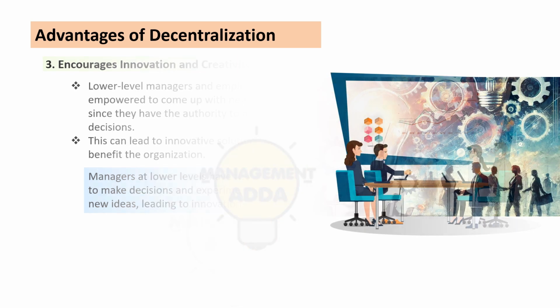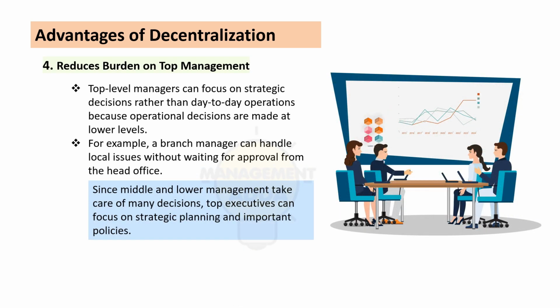Fourth point, we have reduces workload of top management. When lower level managers are focusing on day-to-day issues and taking decisions to resolve problems or shortages, the top management workload is reduced because lower level managers are taking decisions.